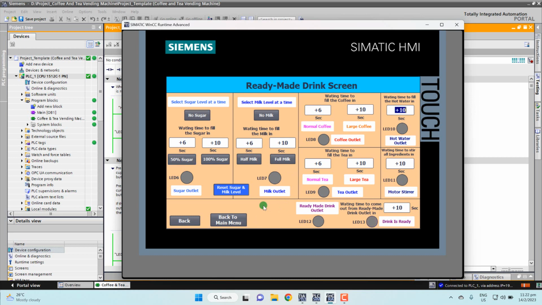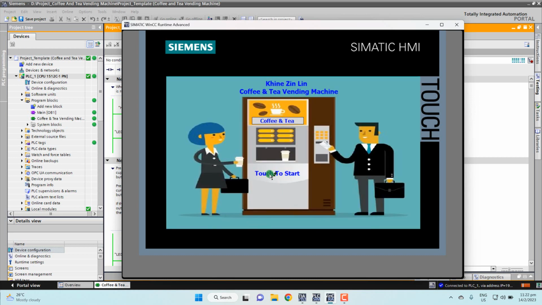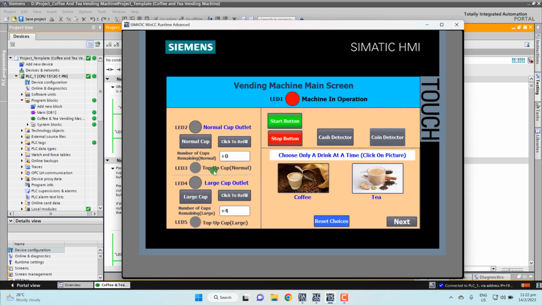So I want to press to main screen. Now press. Now here go LED and no light, because the machine is totally stopped. No power already. So here the LED is not blinking. But when we start the machine, the LED starts to blink. Here it says no more cup, so this time I want to choose normal cup, but cannot choose because here go no cup. I need to top it up.